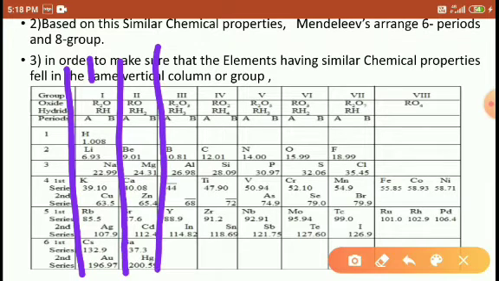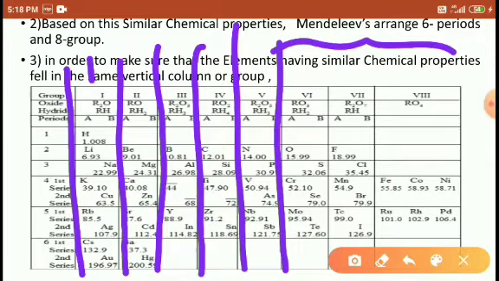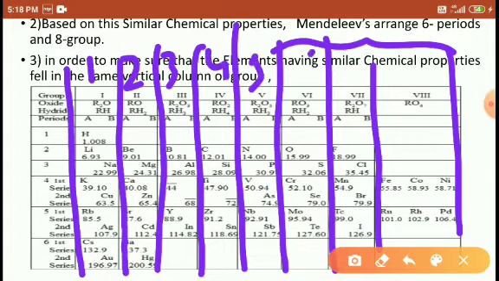So the second group of the elements exhibits similar chemical property. Third group exhibits similar chemical property. Fourth group exhibits similar chemical property. Fifth group, sixth group, seventh group exhibit similar chemical property. And eighth group, right? First, second, third, fourth, fifth, sixth, seventh, eighth. In Roman numerals it is also written as first group, second group, and so on up to eighth.